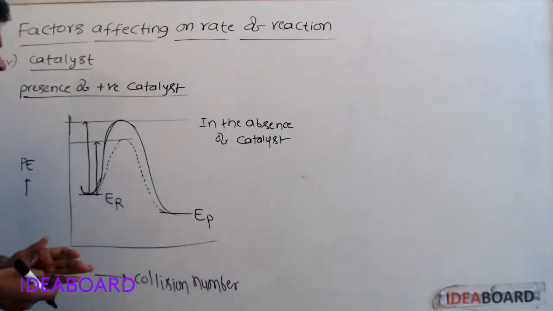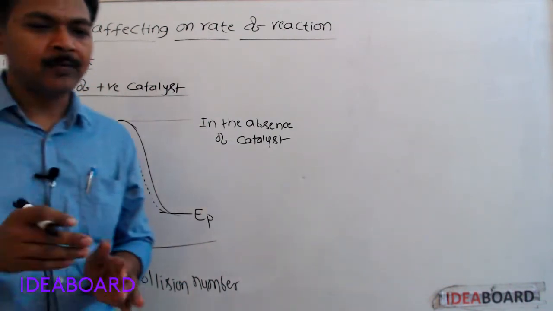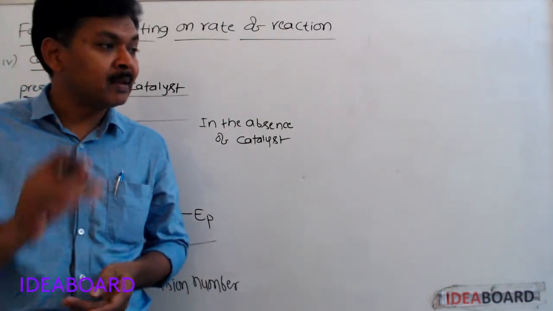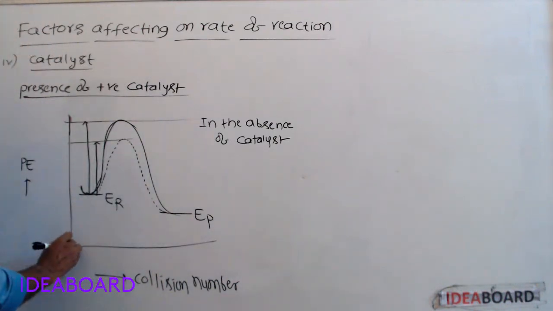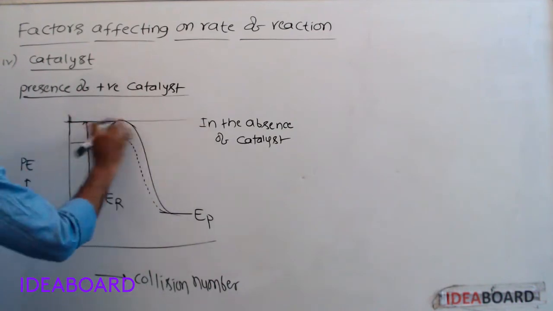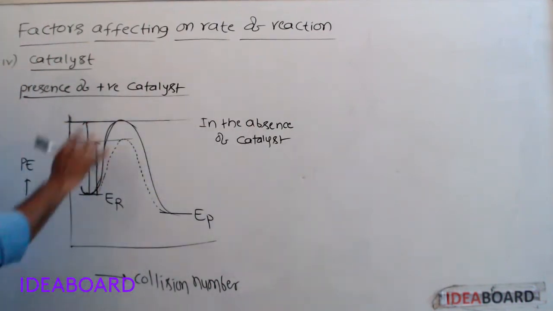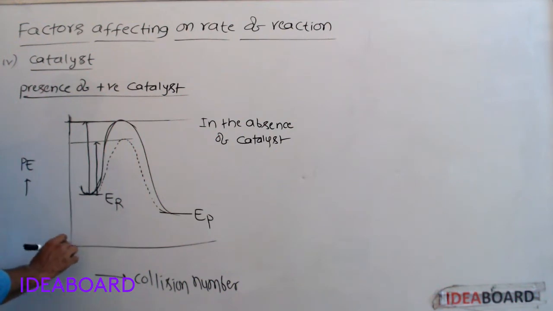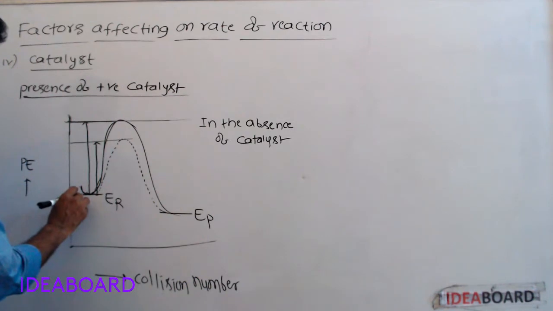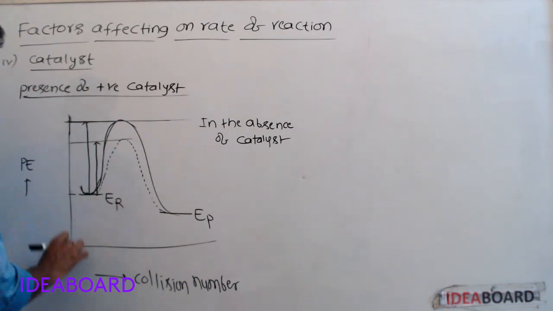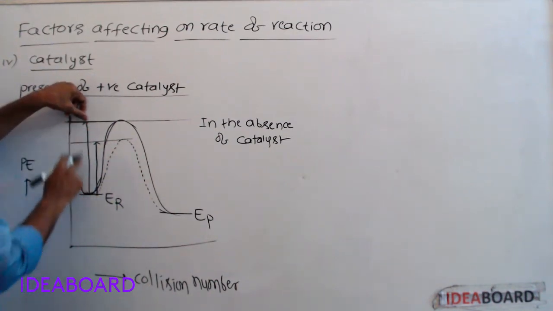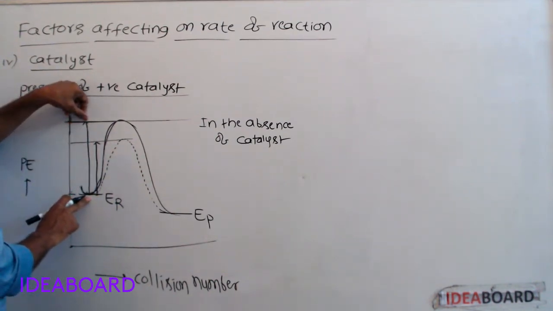In a chemical reaction, according to collision theory, to form the products, reactant molecules must possess a minimum energy. That minimum energy is called threshold energy. This much of energy is required to form the products. This is energy barrier. To form the products, reactants must possess this much of energy. But at normal conditions, energy of reactants is very less, only this much. Still, this much of energy is required. This energy is called activation energy.